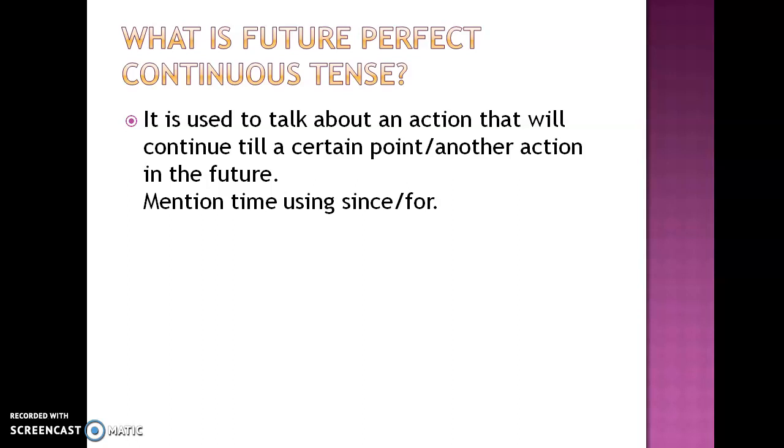And always in all the perfect continuous tenses, mention time using since and for. Since is used when you know the starting time of an action. For is used to talk about the duration.